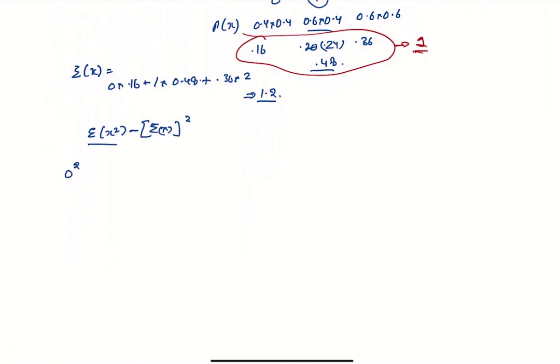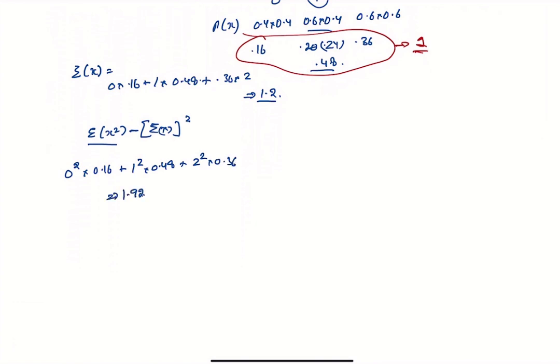This is going to be the same: 0 square times 0.16 plus 1 square times 0.48 plus 2 square times 0.36. So that is going to be 1.92.